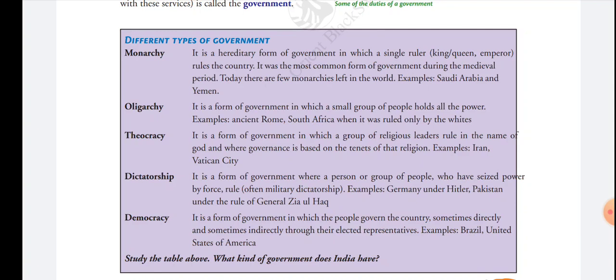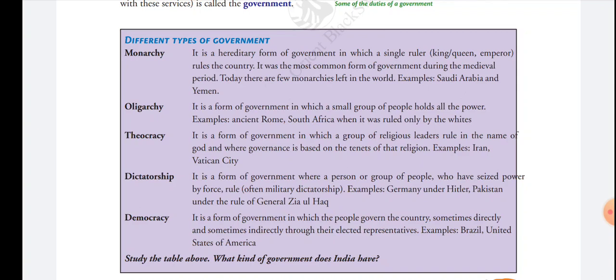That is called dictatorship. The country is ruled by a group of people who have taken all the powers, and by the force of power they rule the country.